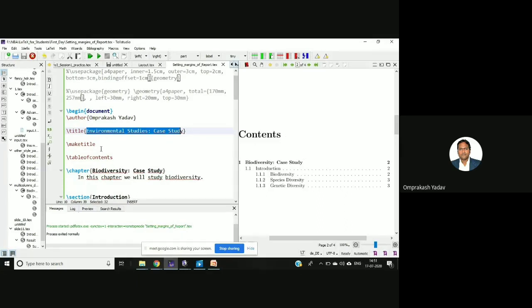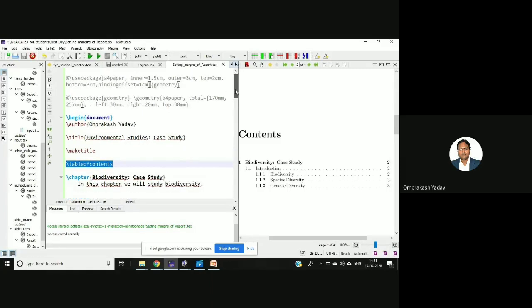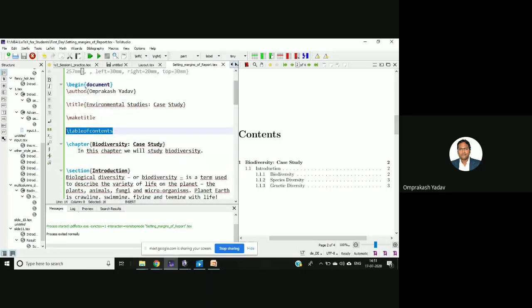This I am getting because I've written this command, \tableofcontents. By author we will get the author name, by title we will get the title. If we mention \tableofcontents, it will automatically prepare the table of contents.